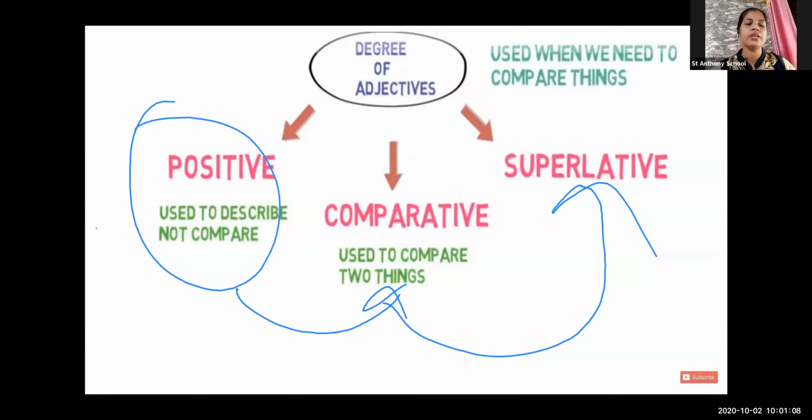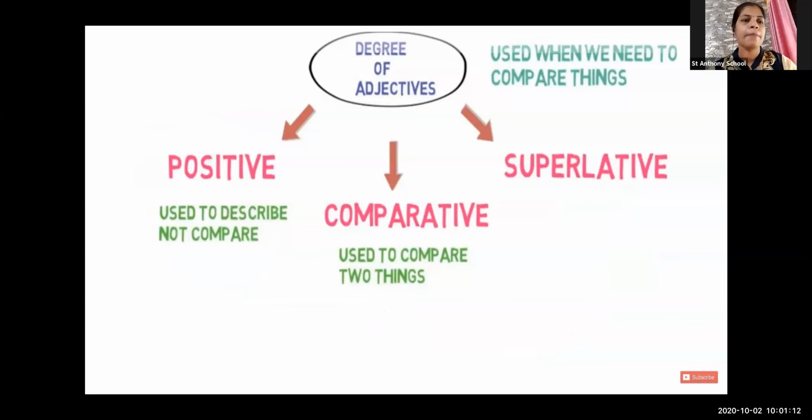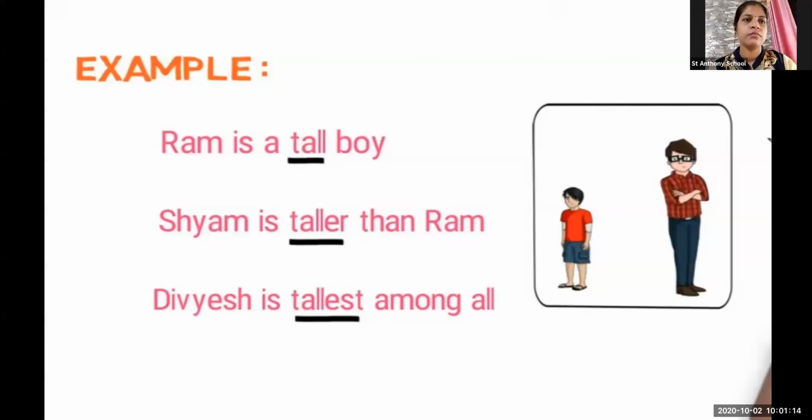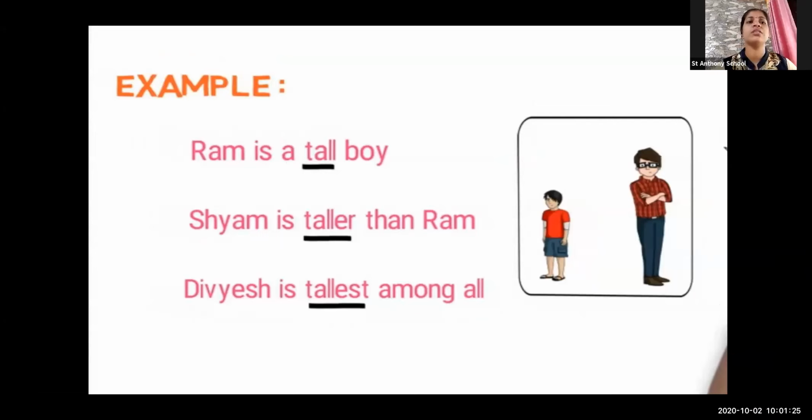Let us try to understand more with the help of examples. Let us see the three examples written over here: one is about the positive, one about the comparative, and the third about the superlative. Let me show you the difference.